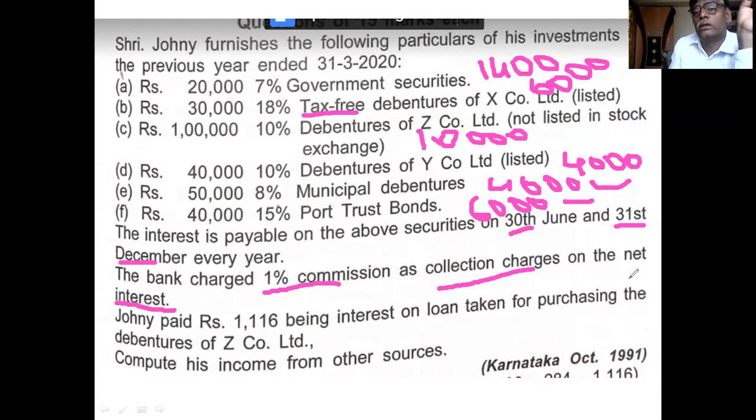Do you remember this? If you give a 10,000 rupee check to a banker, the banker charges commission on 10,000 only. Remember this. Therefore, the banker always charges commission on the net interest. So you have to calculate the net interest. On the net interest, commission is 1%, and this is an allowable expense under section 57.